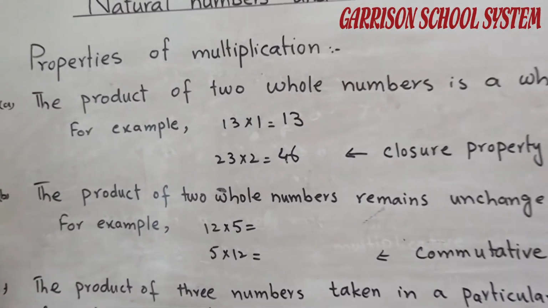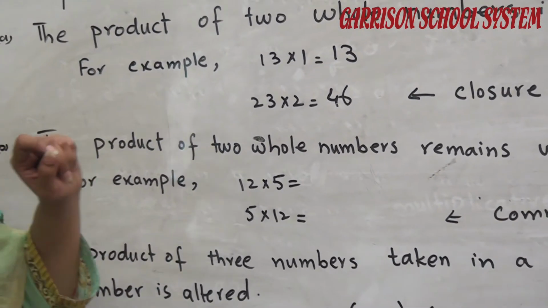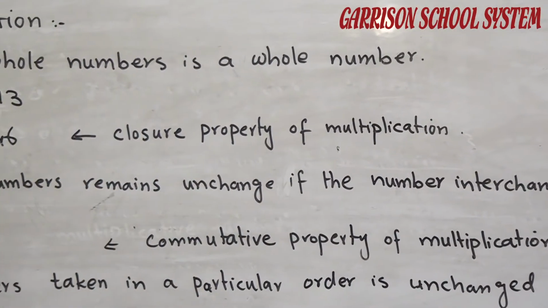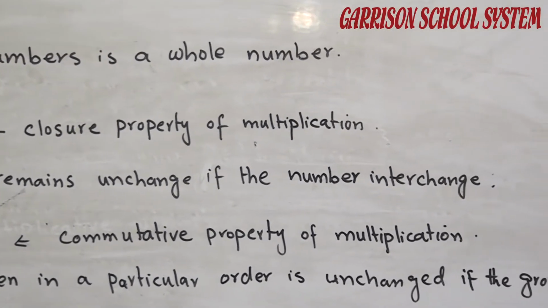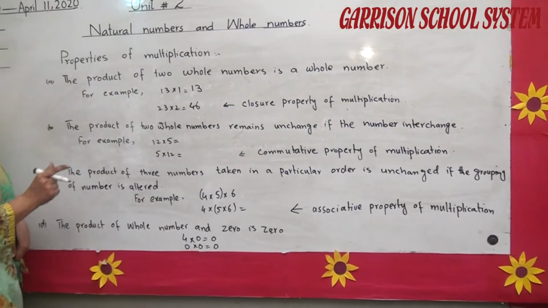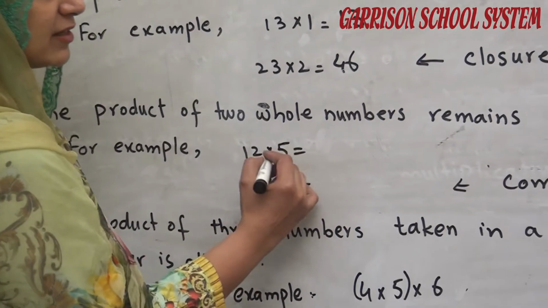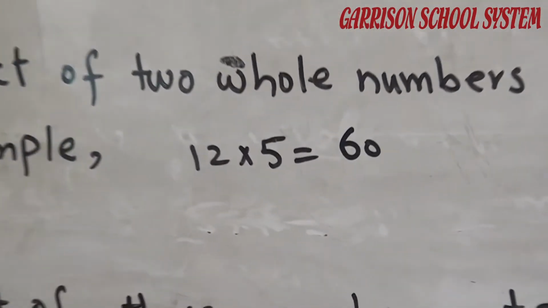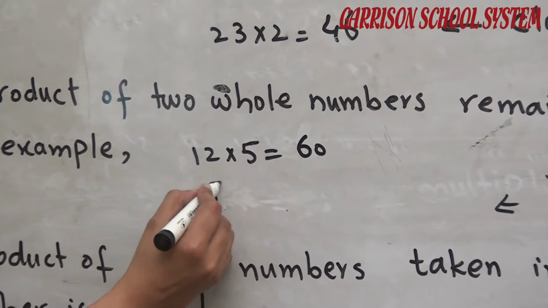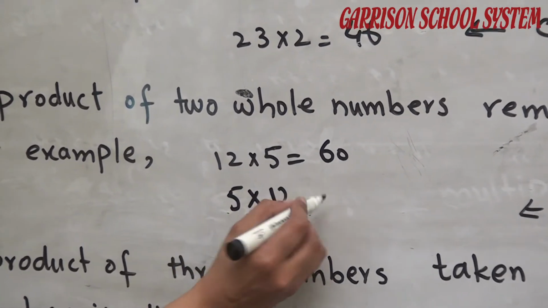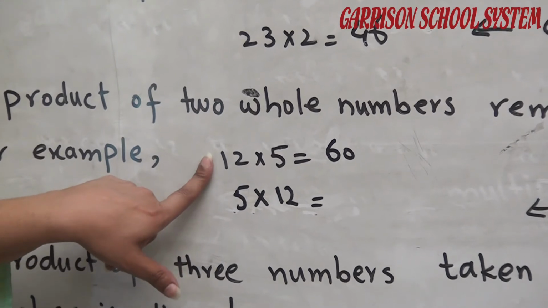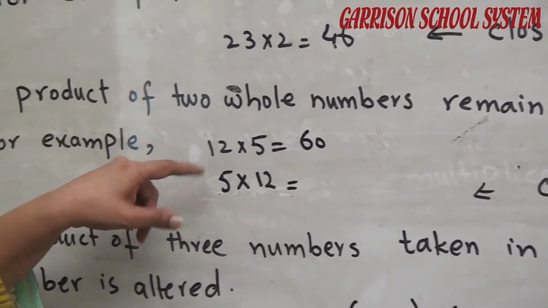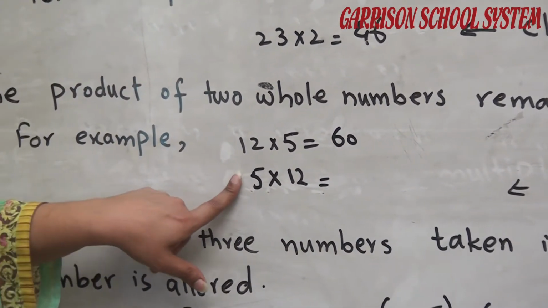Okay. Next, the other one: the product of whole numbers remains unchanged if the numbers are interchanged. For example, take a number 12, take another whole number 5, and when we multiply them, we will get 12 fives are 60. And now we will interchange the places. 5 we will write here, and after that we will write 12. So firstly we multiplied 12 by 5, we got 60. And now in this case we will multiply 5 by 12.